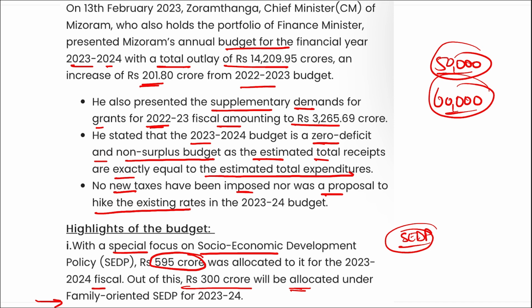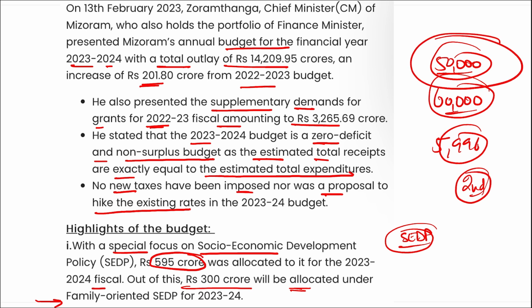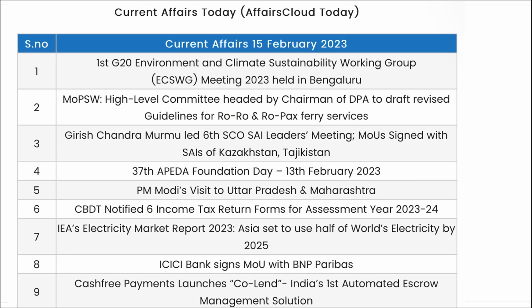The first installment of the amount, 25,000 each, has already been distributed to almost 5,996 beneficiaries, and 25,000 each has been sanctioned for the second installment, because they will be giving around 50,000 rupees in total. So these are some of the budget points that you can remember from Mizoram.